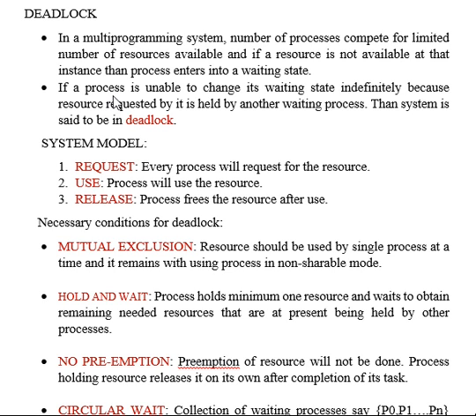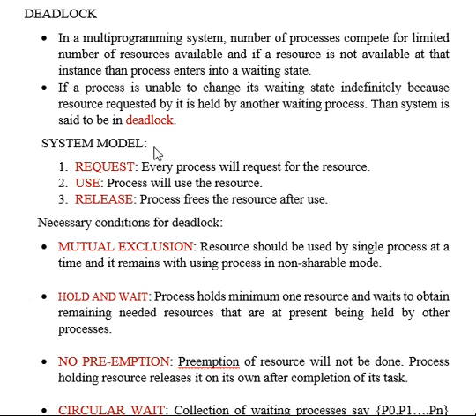So if a process is unable to change its waiting state indefinitely, that means it is not able to receive the resource it desires, because it is held by another waiting process, then the system is said to be in deadlock. Just because the resource is with some other process and the current process is not able to get it, it has to wait indefinitely. So that's when a deadlock appears.